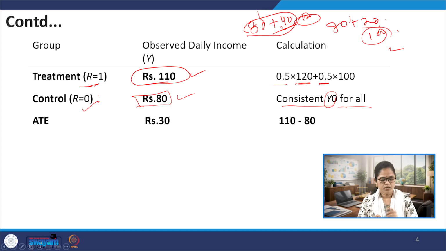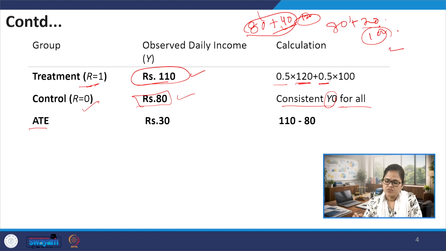So, now we can find out the impact of this particular job training program. We can find that out by calculating what is known as the average treatment effect. So, what would be the average treatment effect? We have already discussed in the last class how to find it.